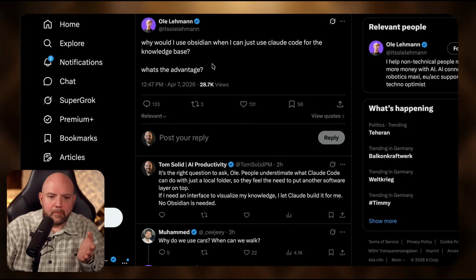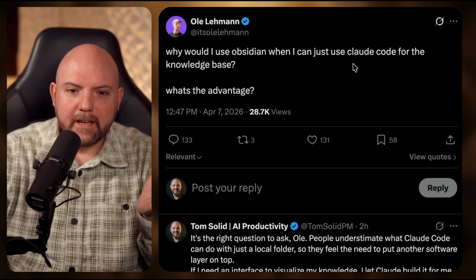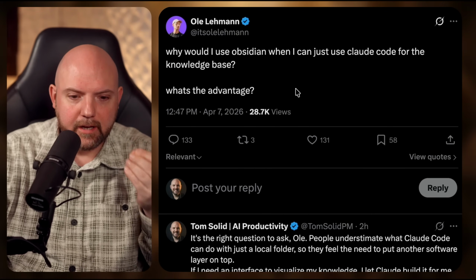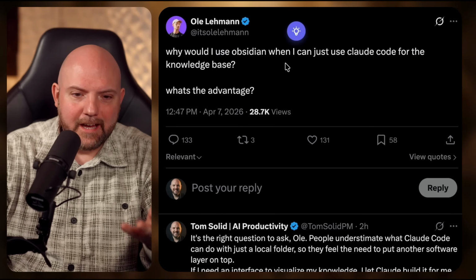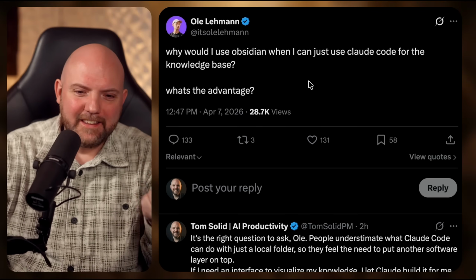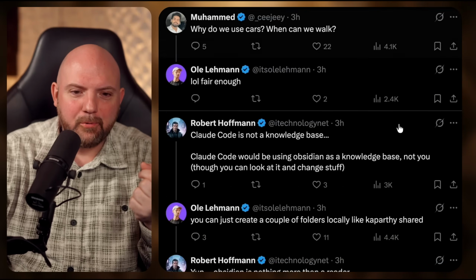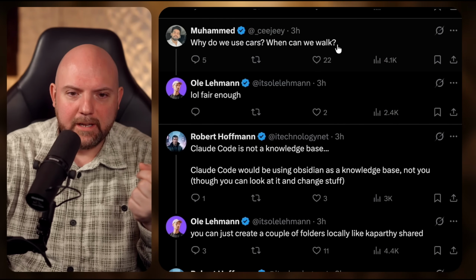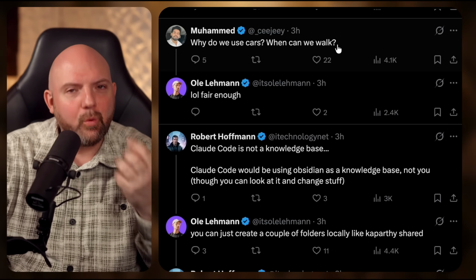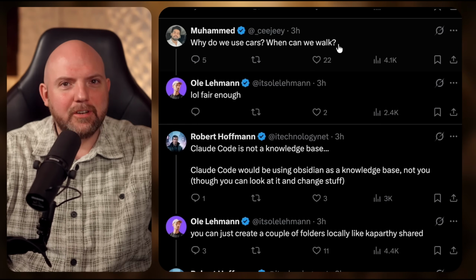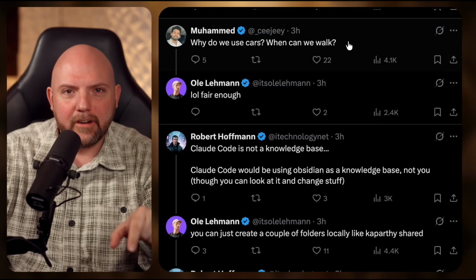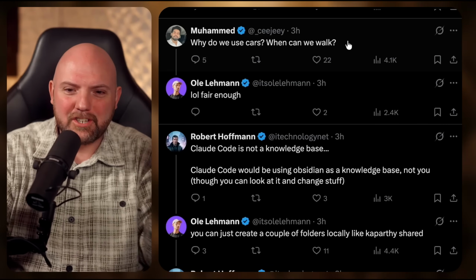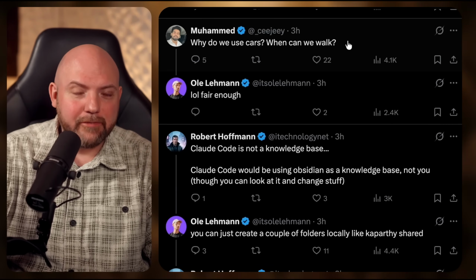I also saw this comment from Ole. Why would I use Obsidian when I can just use Claude Code for the knowledge base? What's the advantage? And I want to dive into this quickly too, because he asks absolutely the right question. But the comments below this is surprising, because it seems people don't get the point. I see here, why do we use cars when we can walk? I tell you, maybe it's better to walk for some people, so they get to the destination instead of getting in a car and have no clue what the signs on the street means, and you build a crash and then you can not drive a car anymore.